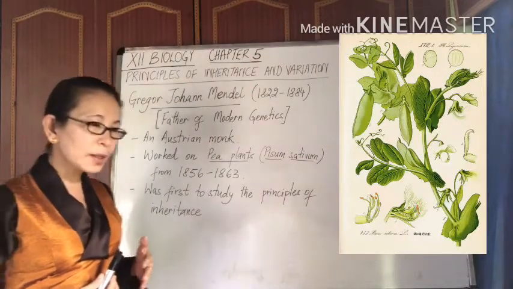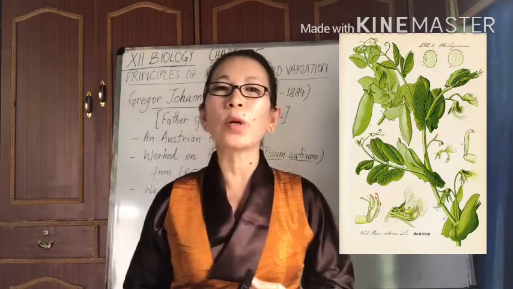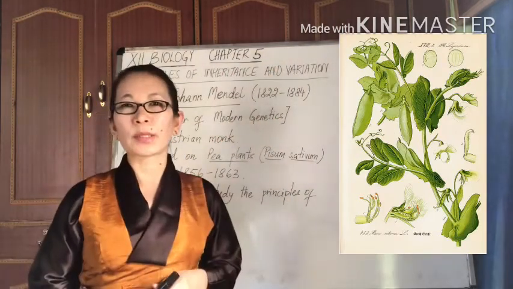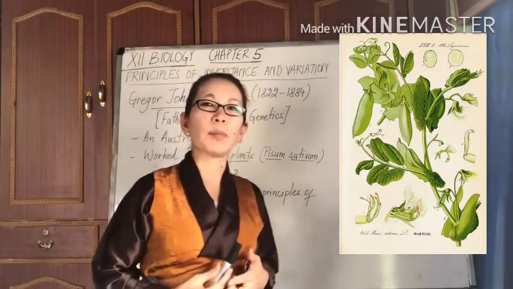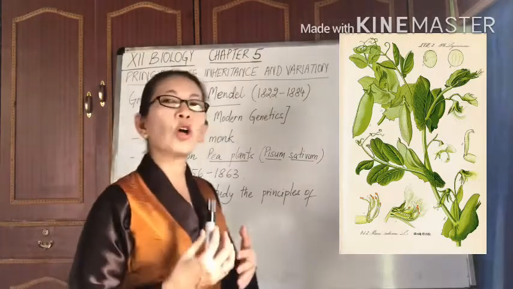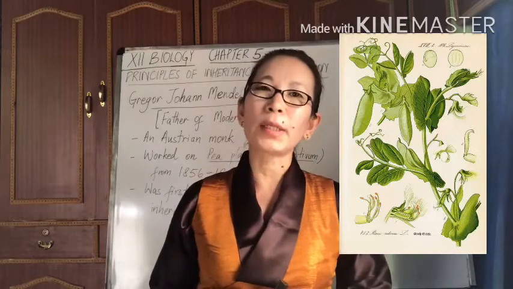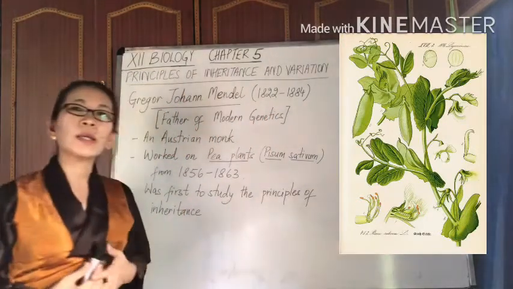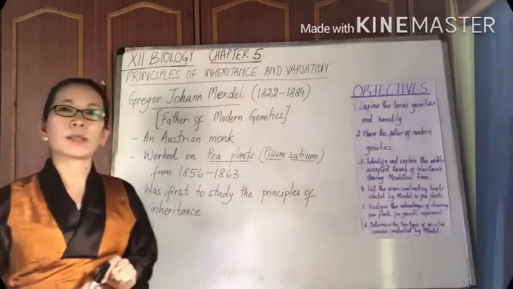His research on the garden pea plants was primarily based on hybridization experiments. Through his hybridization experiments, Mendel was able to study the various aspects of inheritance, and finally he was able to propose some of the basic principles of inheritance.